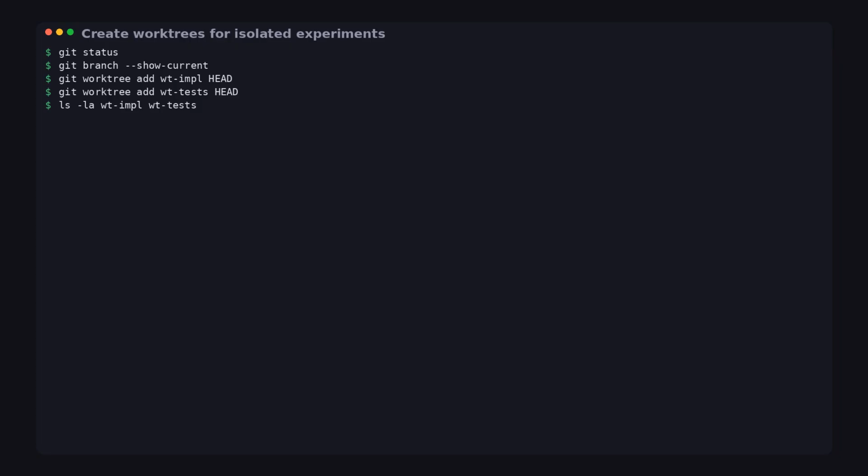Before you run them, decide what you're actually building. I'll use a generic example: add a feature flag and ensure tests pass. You'll swap the details. Let's do implementation exploration first in WT-impl.